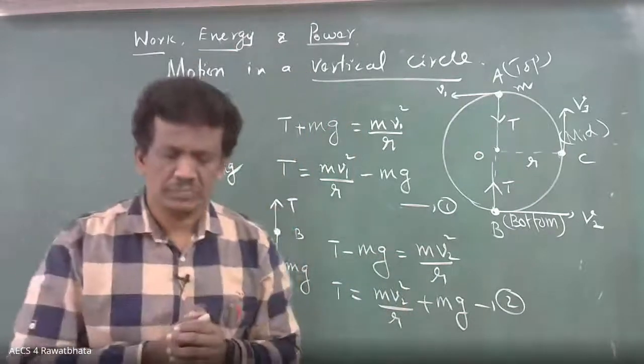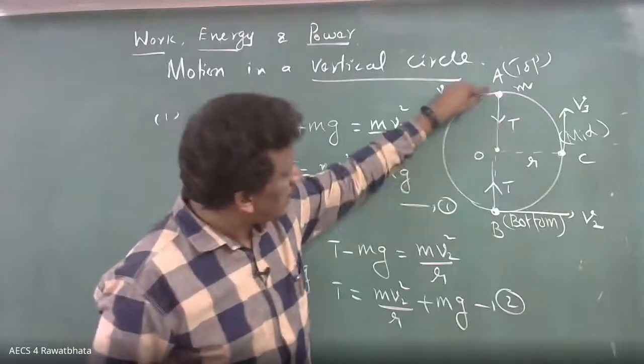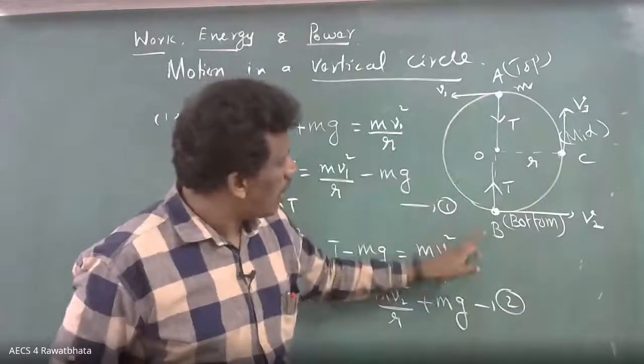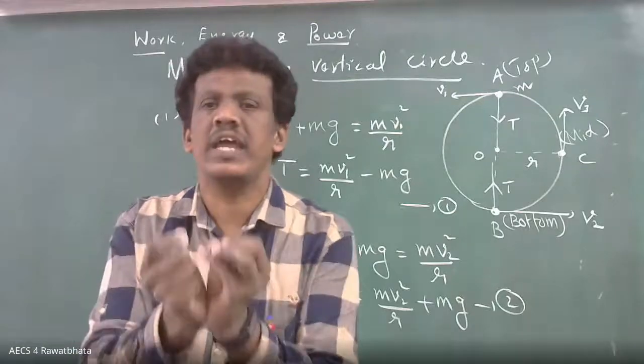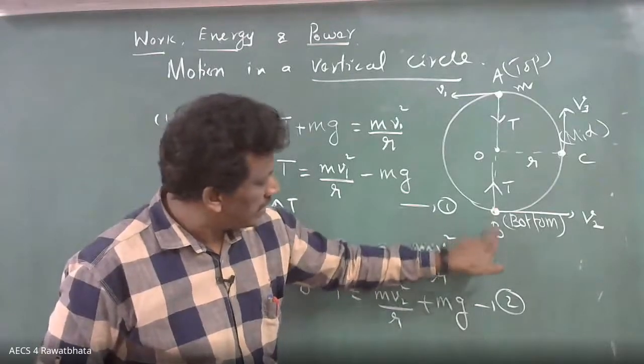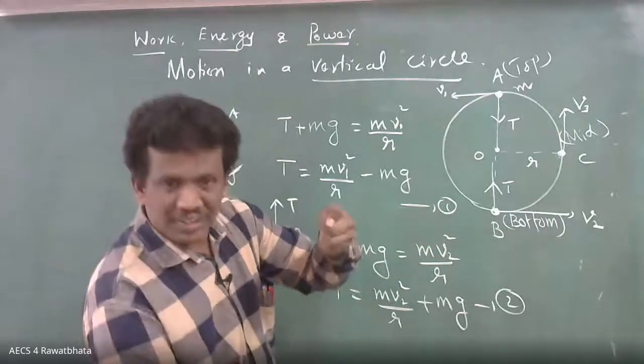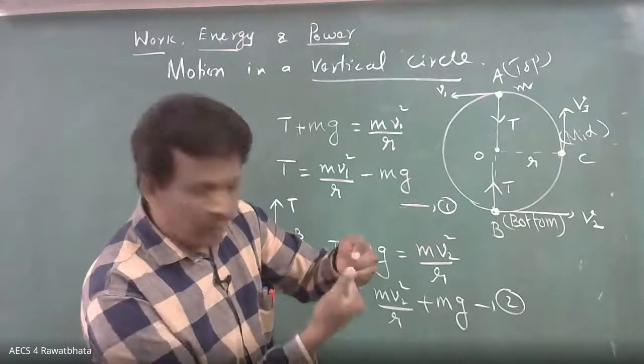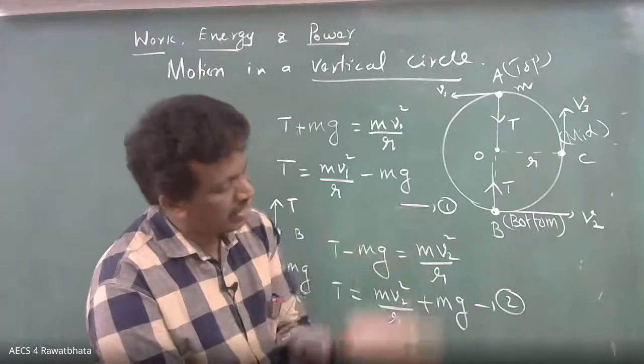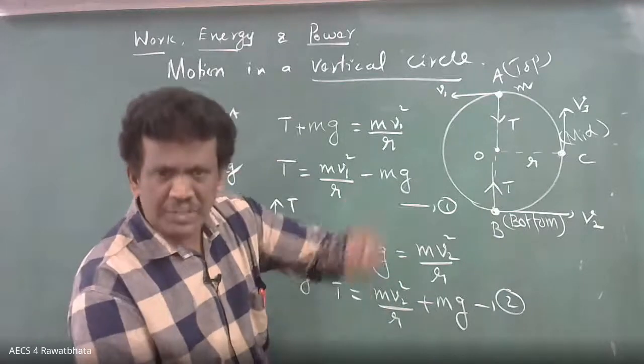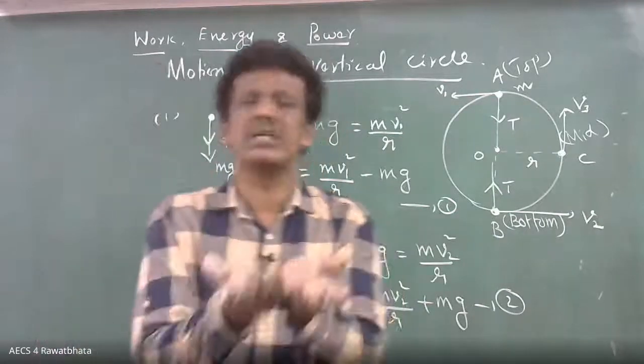Practically you think, imagine. At A or at B, where will the tension be more? You don't bother about calculation, just get the experience. B, yes, B only. Because here mg is pulling the string down, so automatically it feels a little tight. Tight is nothing but tension I'm talking about.